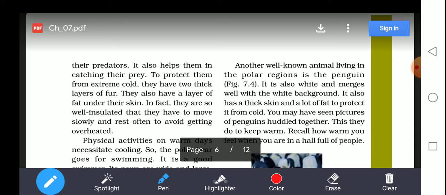Our body releases heat, and the surrounding temperature is very low, so heat transfers from the body to the surroundings. The sweater insulates against this heat transfer and does not allow heat to go outside. Similarly, the two layers of fur in the polar bear do not allow heat to come out easily. So the fur acts as an insulator.